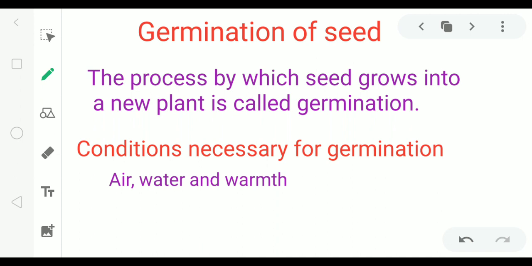Only when seeds get proper conditions, then they grow into a new plant. When they get some necessary conditions, then only seeds can germinate. So what are the conditions necessary for germination? Conditions necessary for germination are air, water and warmth.